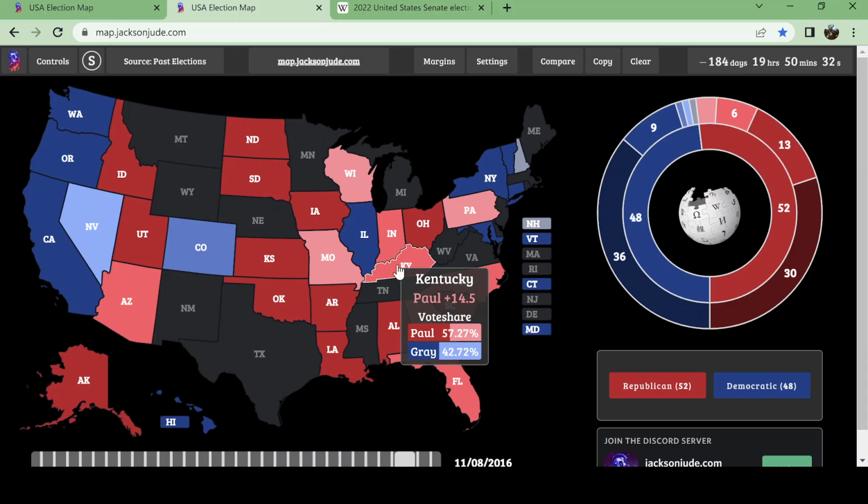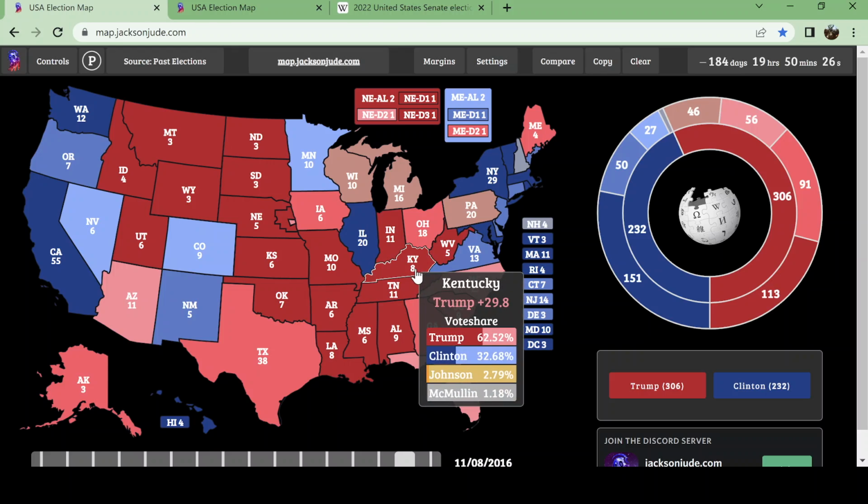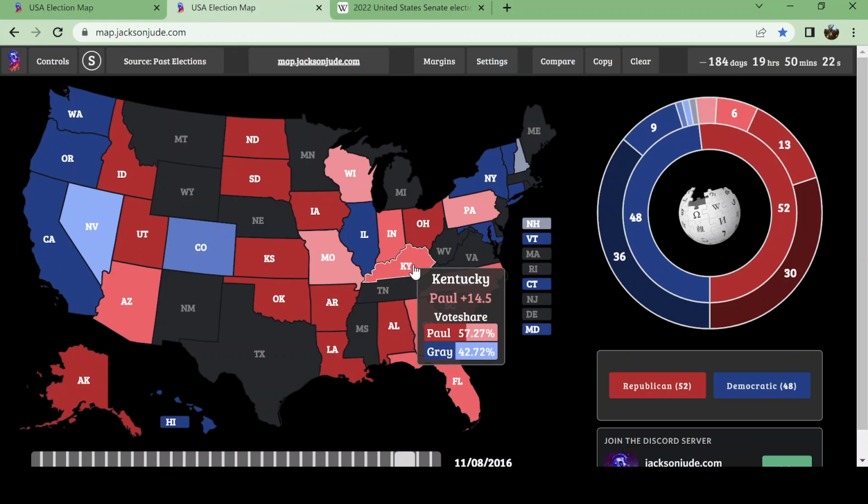In Kentucky, which is one of the reddest states in the nation, there's Rand Paul. I'm sure you've heard his name. I don't think I really need to explain him. In Kentucky, Trump won by nearly 30 points, but Rand Paul only won by 15 points. He didn't even crack a safe margin. He got 57% of the vote. I'm talking about margins of victory. He wasn't even able to crack a 15% margin of victory.